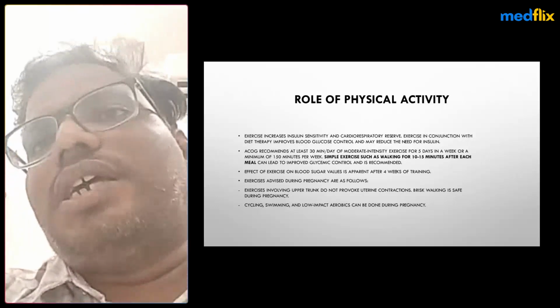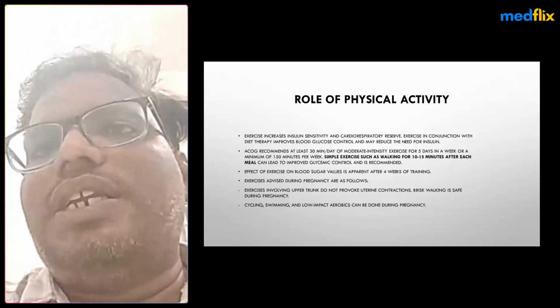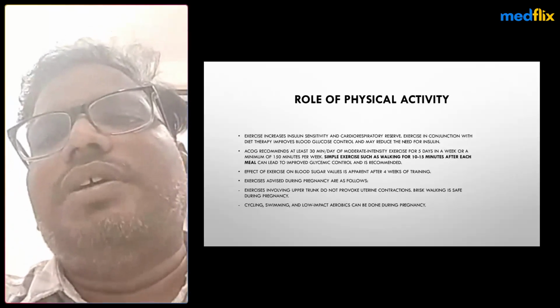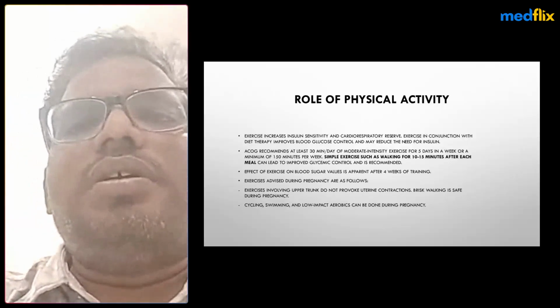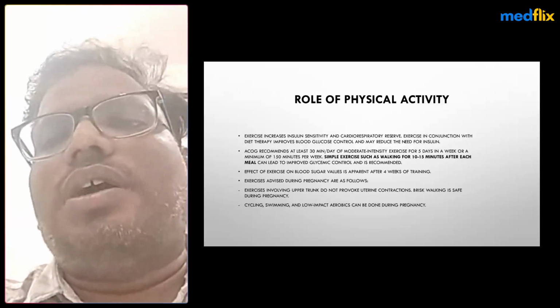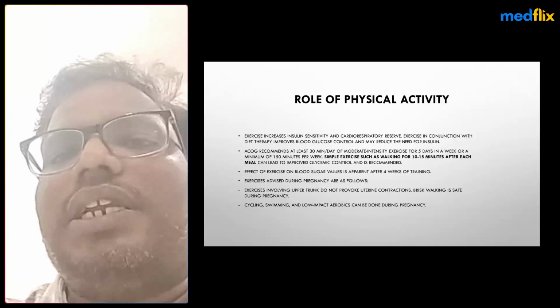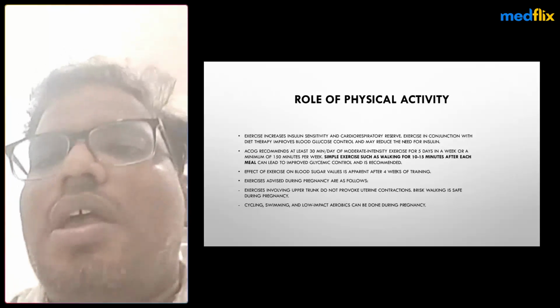We have to ask for these pregnancies whether we can advise any physical activity or not, because in some pregnancies patients cannot even move outside of the bed. Complete bed restriction is required in some abruptio placenta cases.